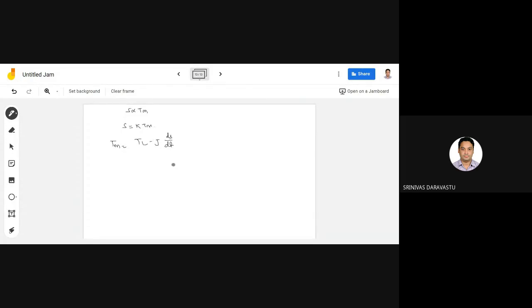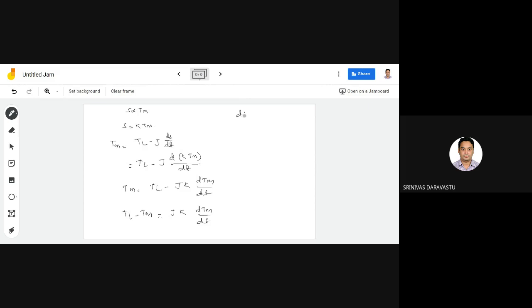Now substitute S value here: TL minus J into d of K into Tm by dt. So Tm equals TL minus J into K into dTm by dt. Now TL minus Tm is equal to J into K into dTm by dt.